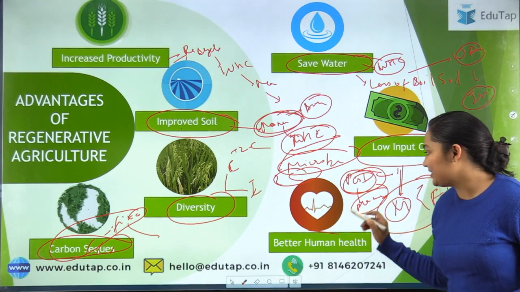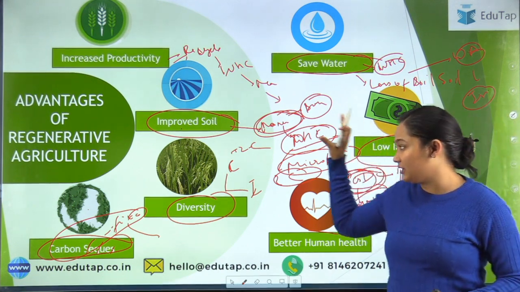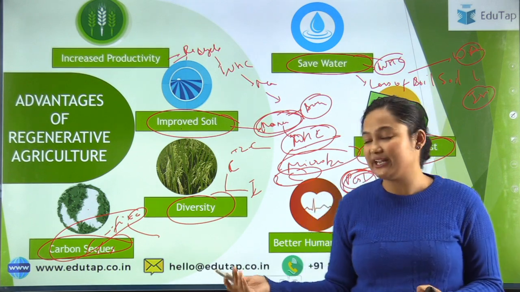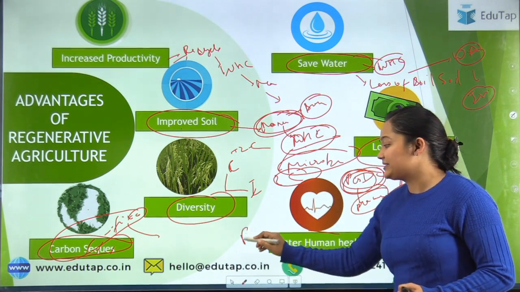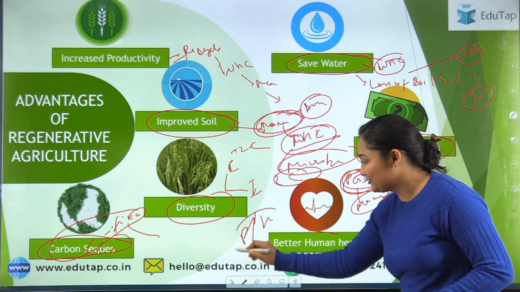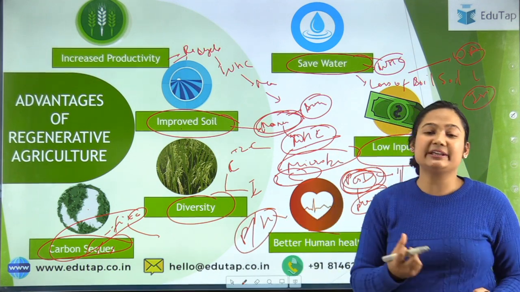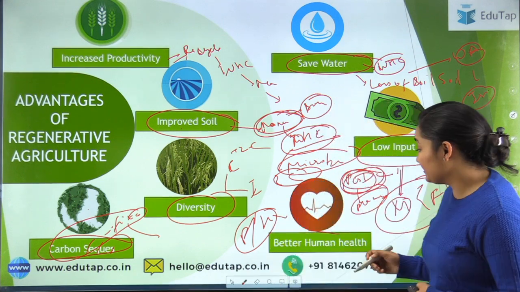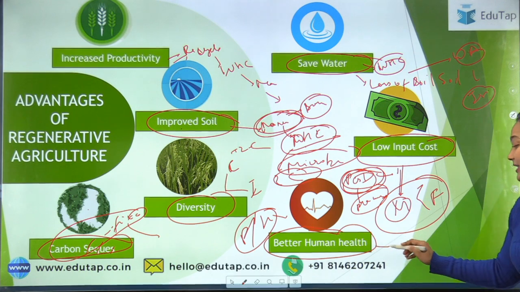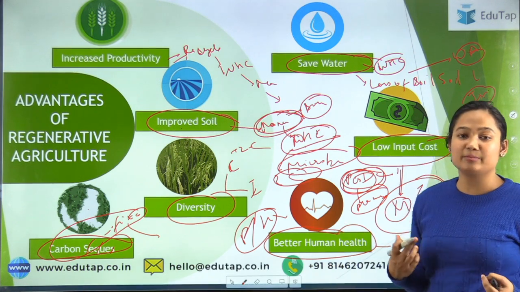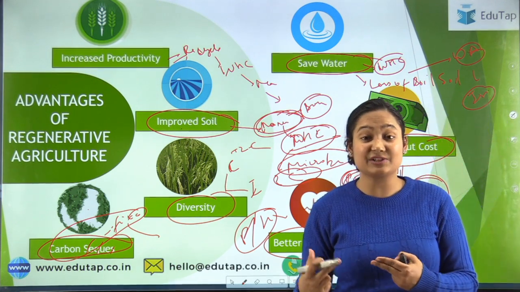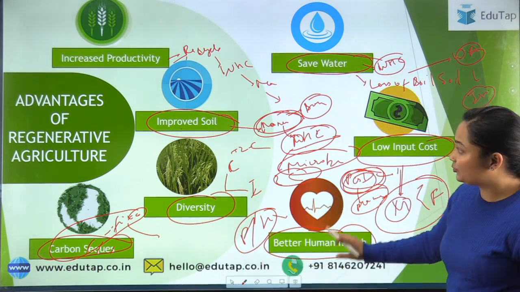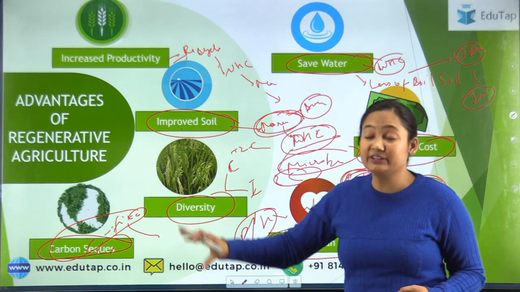Then in the long run, in the traditional or conventional agriculture that we already have, the pesticide and herbicide that we use sometimes leave residue material in the plant itself. So whenever we consume it, it affects human health, and by the process of biomagnification, it keeps increasing in the human body. So this affects human health too. Regenerative agriculture can counter all this.